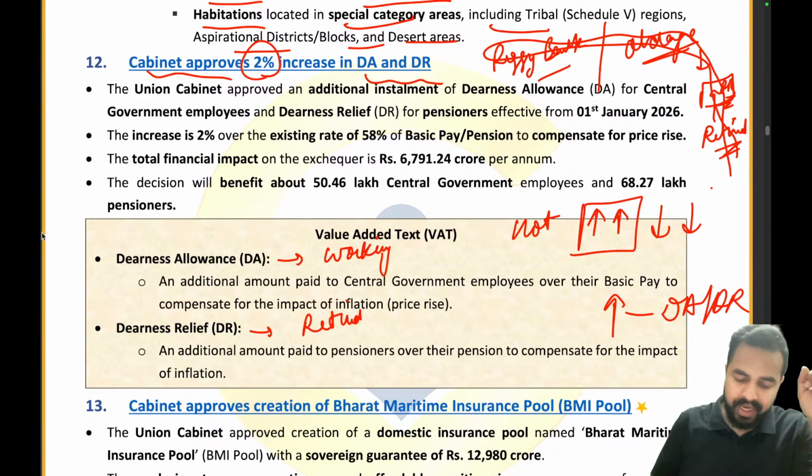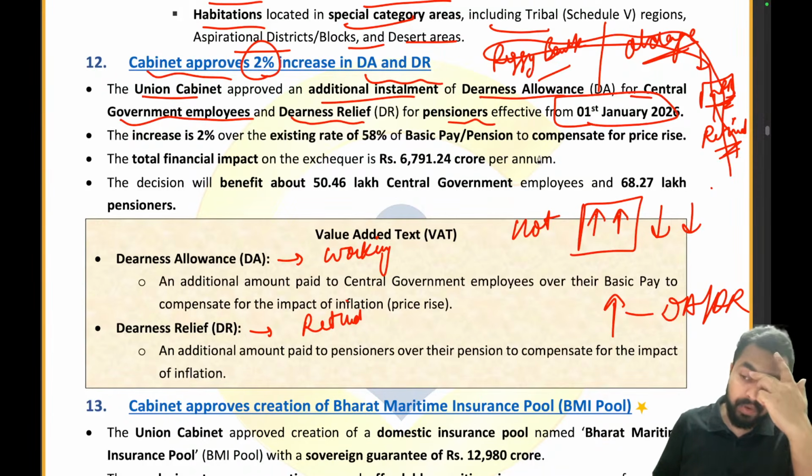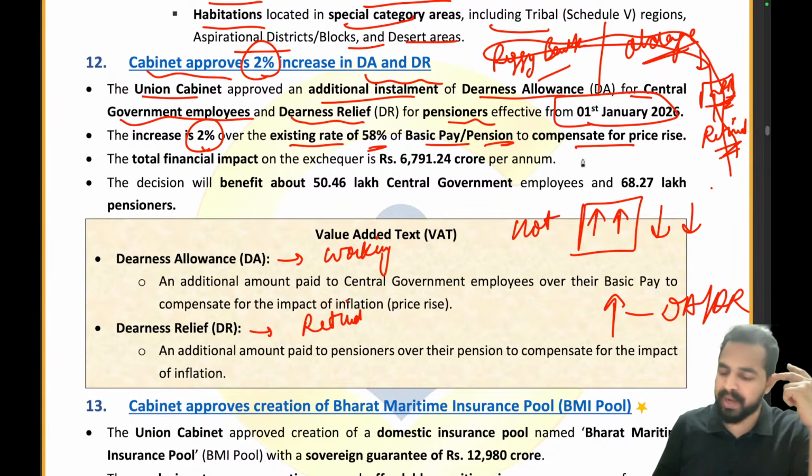So let's try to understand this. The Union Cabinet approved an additional installment of the dearness allowance for the central government employees and the dearness relief for the pensioners effective from 1st January 2026. So please remember the date from which it will be applicable. The increase is 2% over the existing rate of 58% of the basic pay or the pension to compensate for the price rise. So basically we are compensating the price rise.